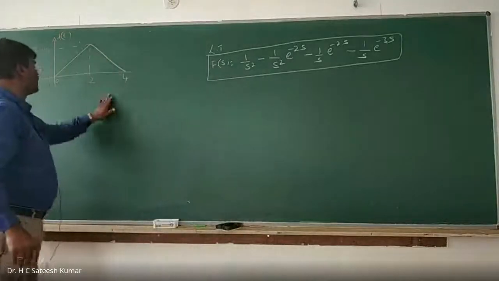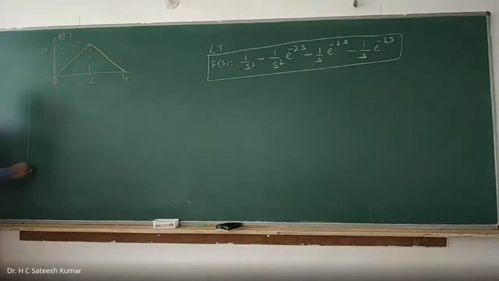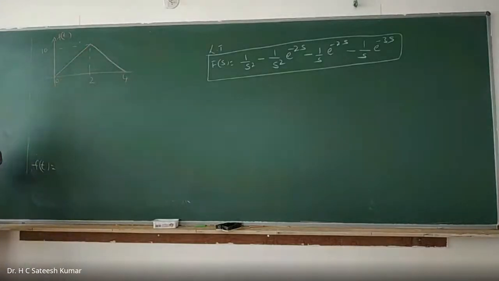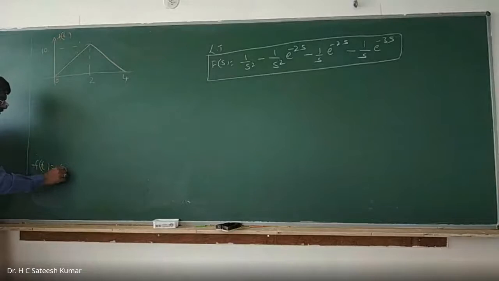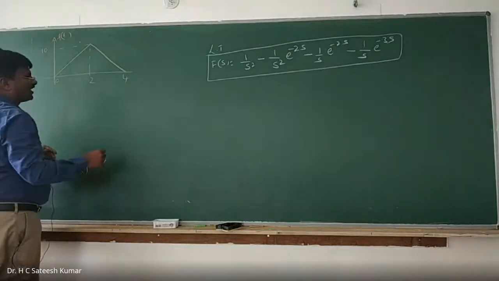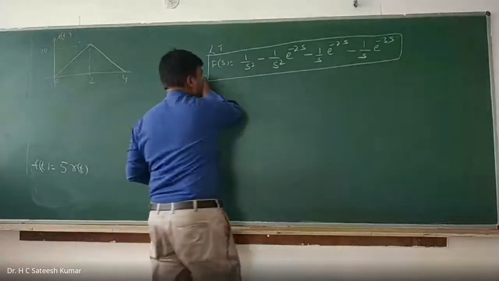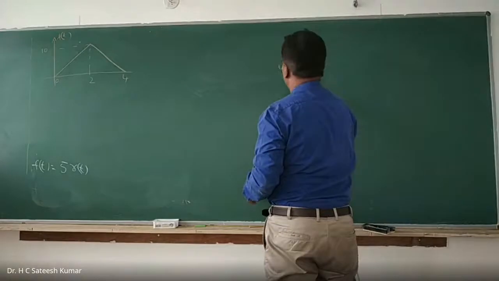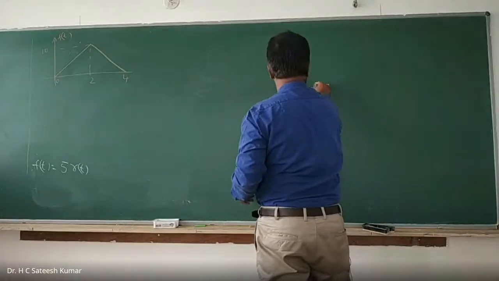Y is equal to mx plus c, and slope is y by x. Now, F of t, write it in terms of r of t. F of t is equal to slope y by x. Y is 10, x is 2, so 10 by 2 is 5. Increasing means plus slope. So 5 into r of t. And we will have to cut the same slope. Initial slope, what do we have? We have plus 5.